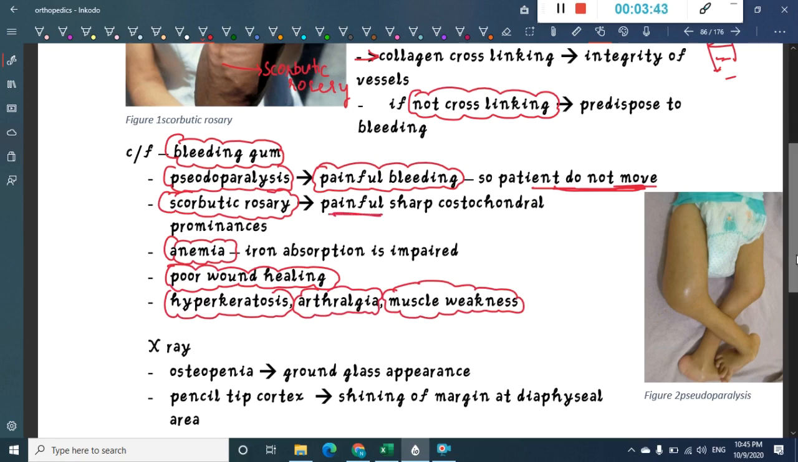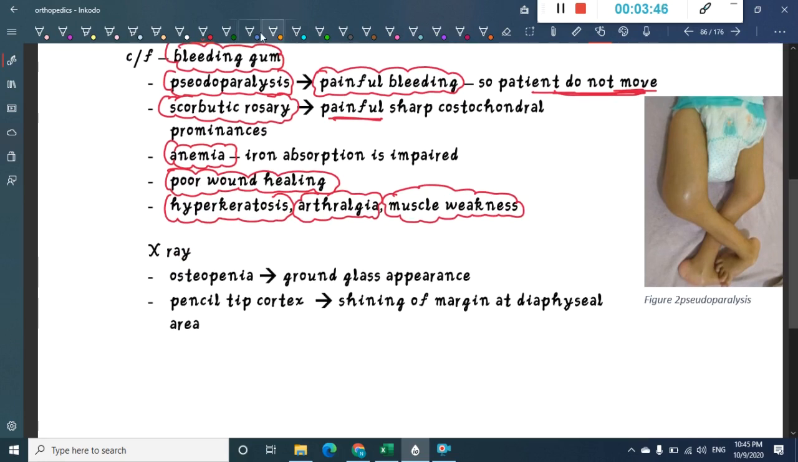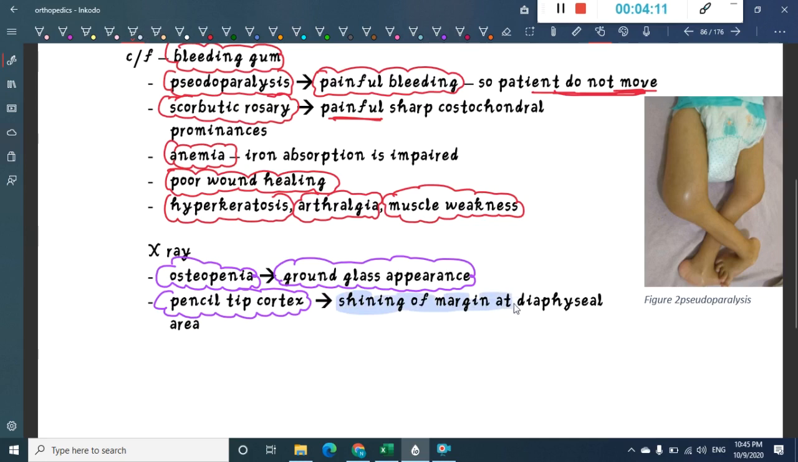Once you have learned about the clinical features of scurvy, now let us learn about the X-ray features of scurvy. In scurvy you see osteopenia. This osteopenia gives a ground glass appearance, and we have something called pencil tip cortex. What is this pencil tip cortex? Here you will see shining of margins at the diaphyseal area. I will show you the picture, then you will understand.